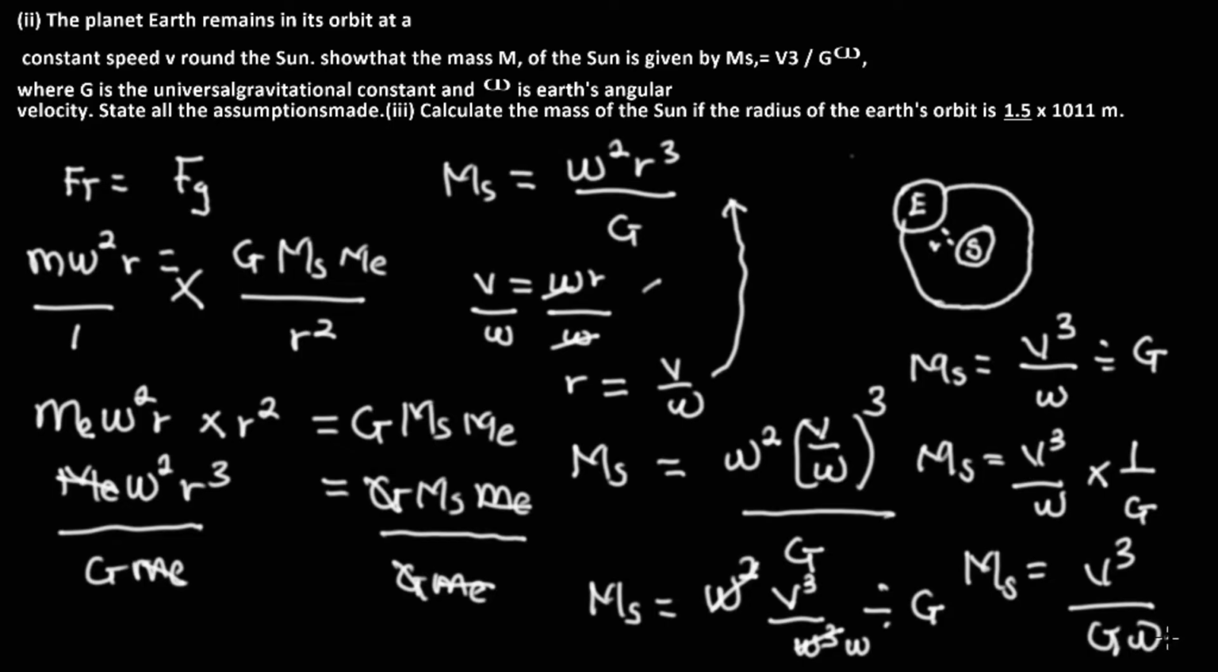Let's look at question 3. They say calculate the mass of the sun if the radius of the Earth's orbit is 1.5 multiplied by 10 power 11. Please take note, it's power 11. From our question, let me clear up the space so that we can look at question 3.